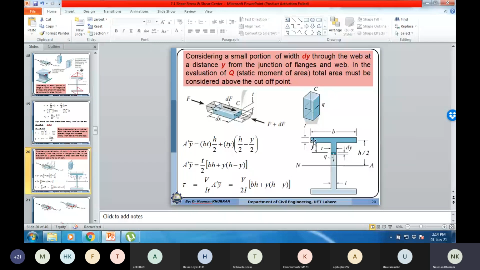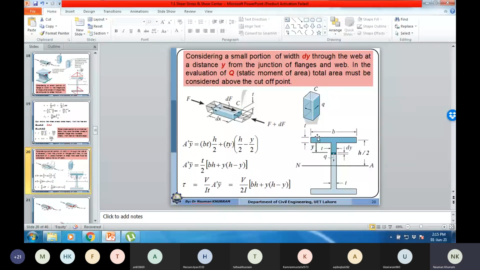We can deal with the flange area separately and then add the contribution of the web area to the contribution of the flange area by using the principle of moments. The moment produced by the resultant force is equal to the summation of the moments produced by the components of the total area. So the static moment of area by parts: this is the moment produced by the flange.